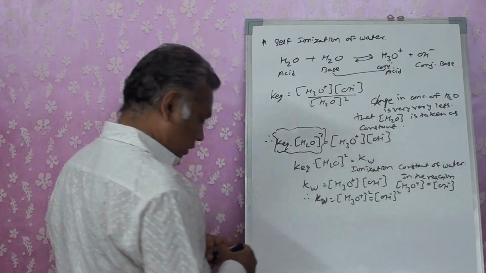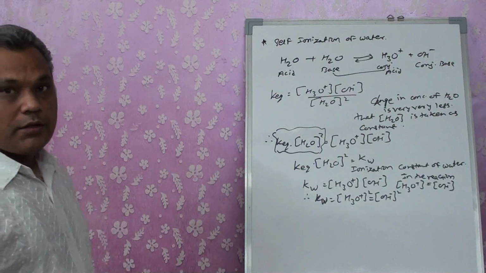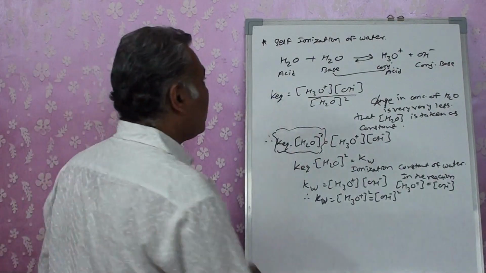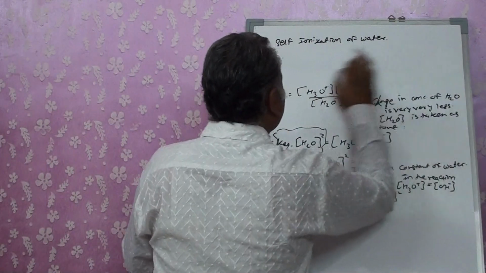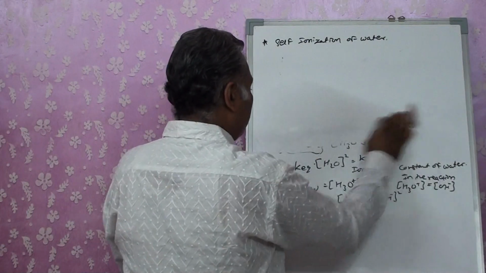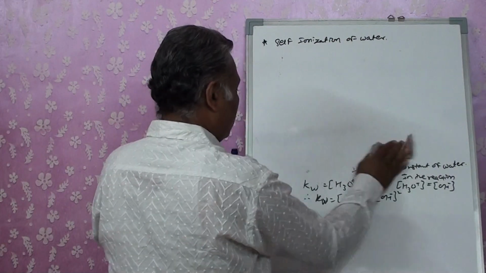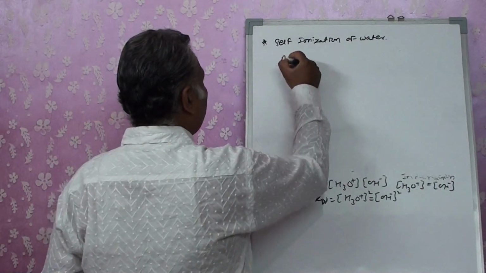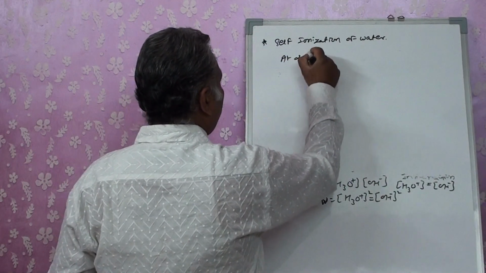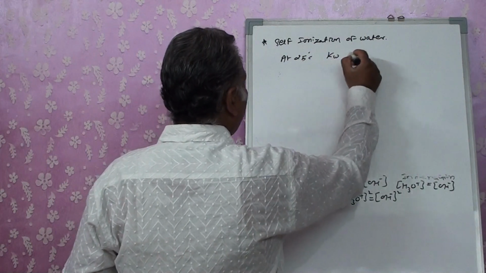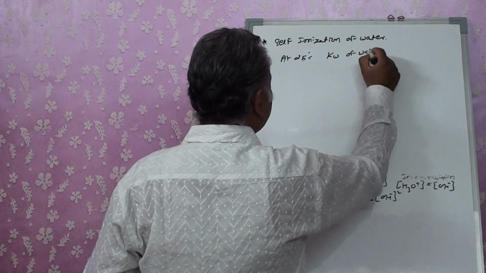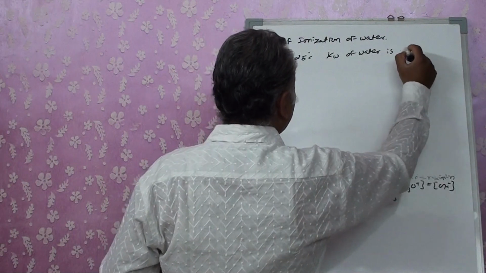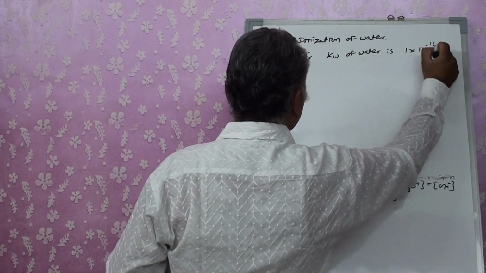So from this equation, taking the value at 25 degrees Celsius, Kw of water is 1 into 10 raised to minus 14.